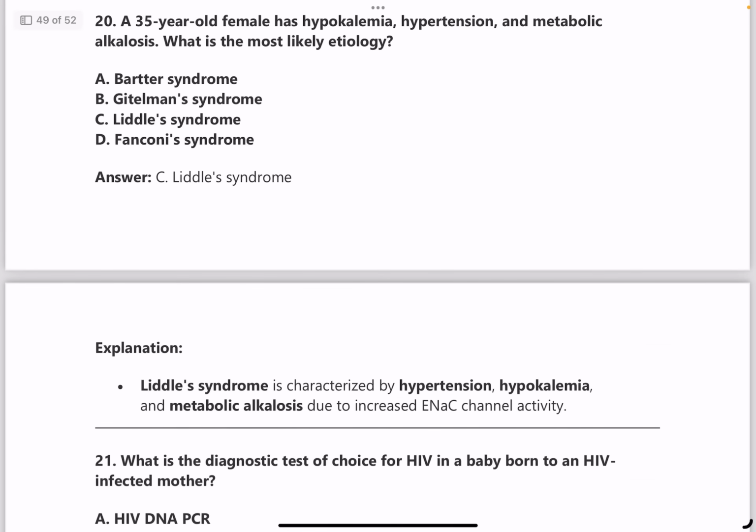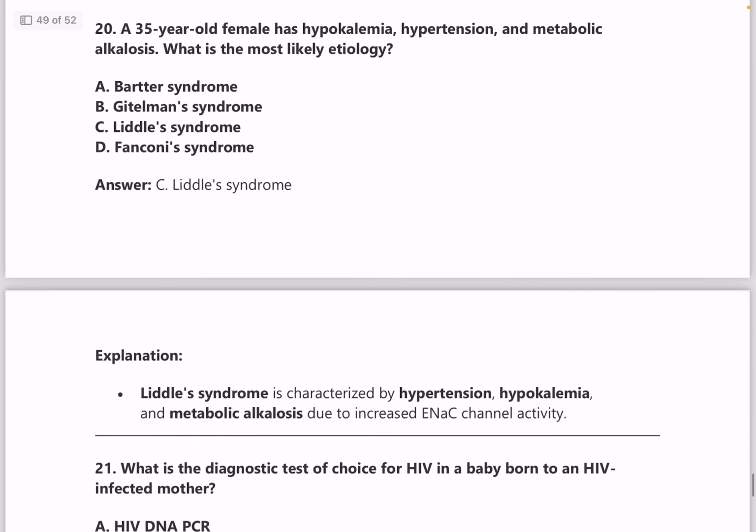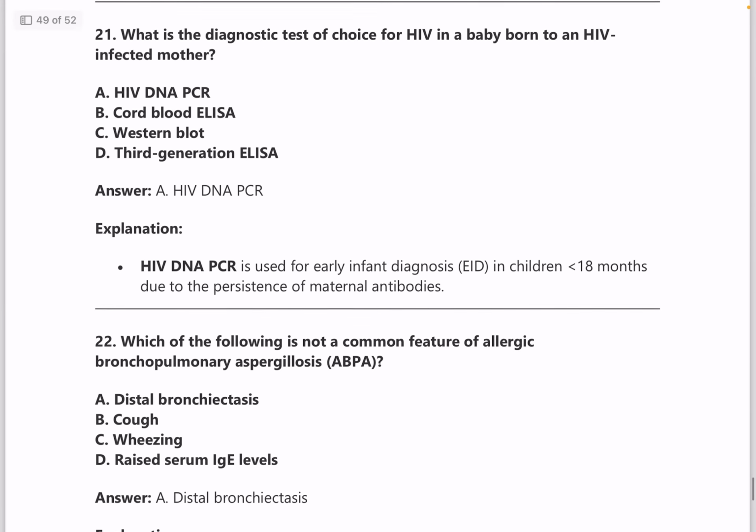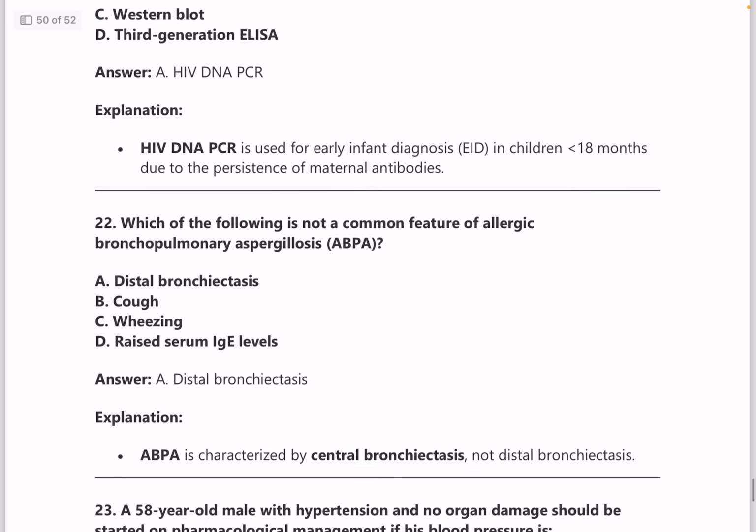Next, a 35-year-old female has hypokalemia, hypotension and metabolic alkalosis. Most likely etiology is Liddle syndrome. So there are certain syndromes like Liddle syndrome and other syndromes. Please, Fanconi syndrome and many other syndromes are there. Please go through that and the different features seen in all of them. Next one, what is the diagnostic test of choice for HIV in a baby born to an HIV infected mother? Answer is HIV DNA PCR.